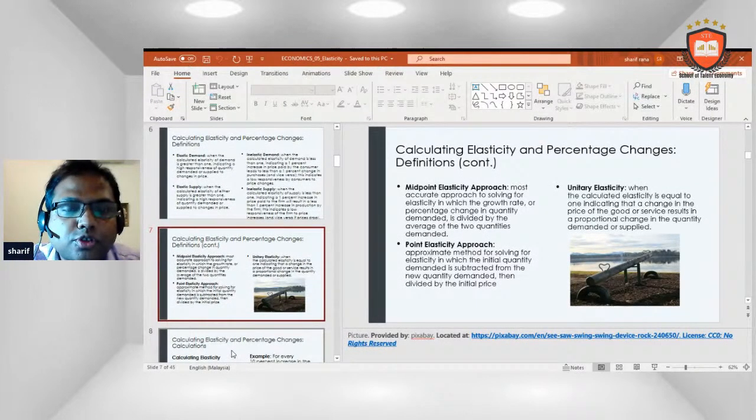Midpoint elasticity approach, the most accurate approach to solve for elasticity, in which the percentage change in quantity demanded is divided by the average of the two quantities demanded. Point elasticity approach, an approximate method for solving for elasticity, in which the initial quantity demanded is subtracted from the new quantity demanded, then divided by the initial price. Unitary elasticity: when the calculated elasticity is equal to 1, indicating that a change in the price of the good or service results in a proportional change in the quantity demanded or supplied.